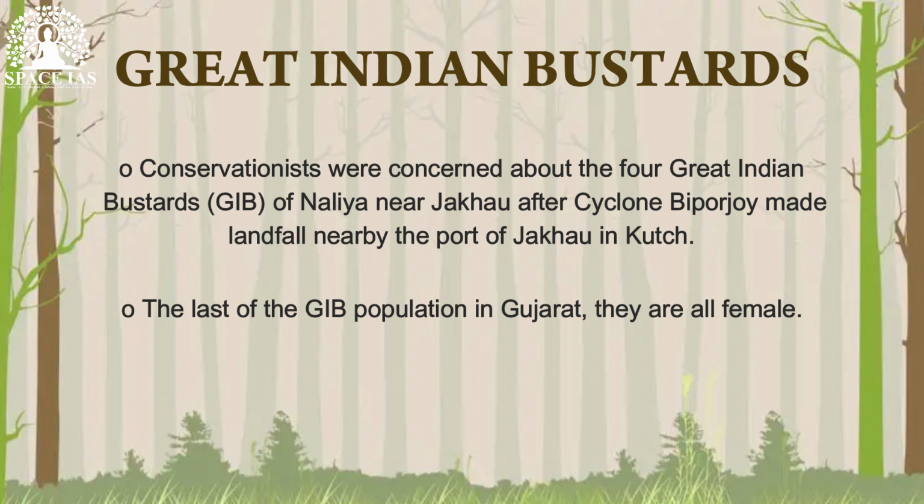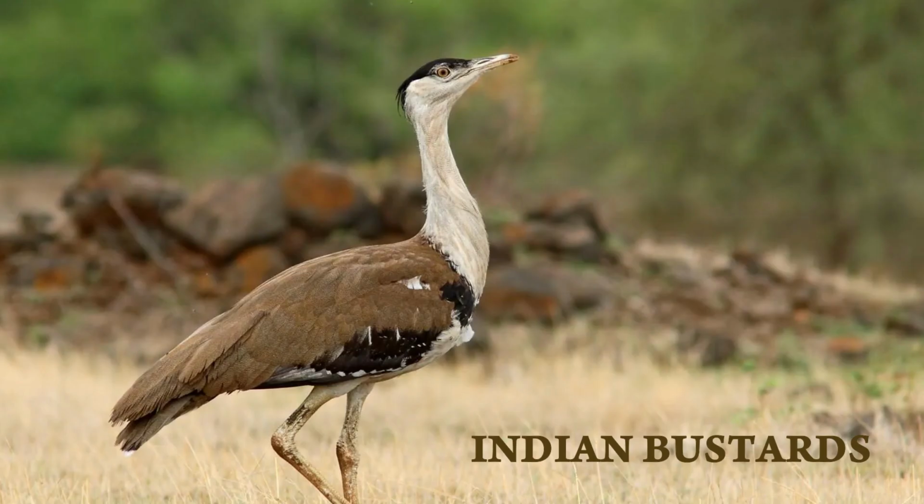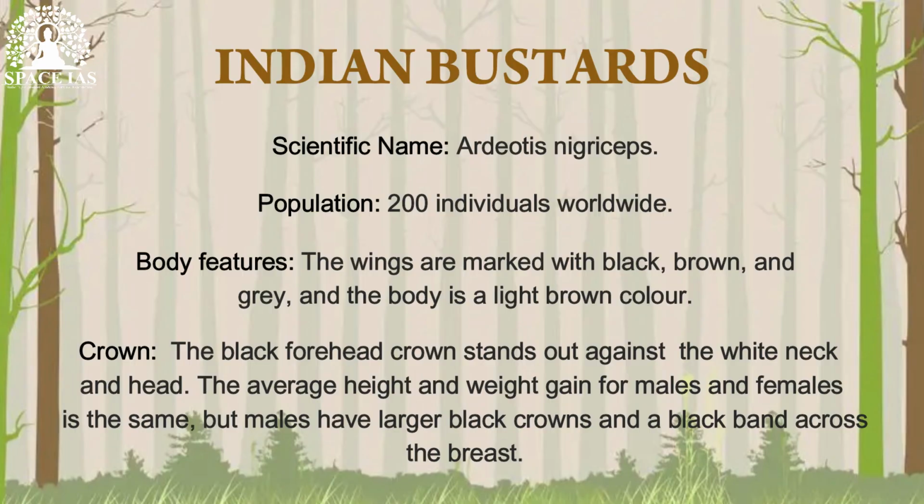Conservationists were concerned about the 4 Great Indian Bustards, GIB, of Naliya near Jakhau after cyclone Biparjoy made landfall nearby, at the port of Jakhau in Kutch. The last of the GIB population in Gujarat, they are all female. So, let's talk about this species and its physical features. Its scientific name is Ardeotis nigriceps. Their population: 200 individuals worldwide.